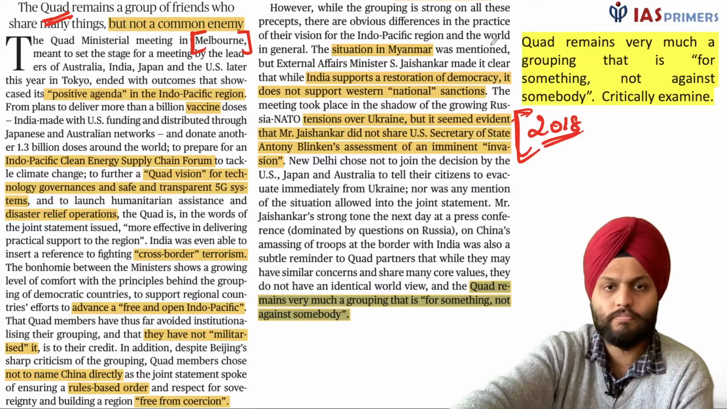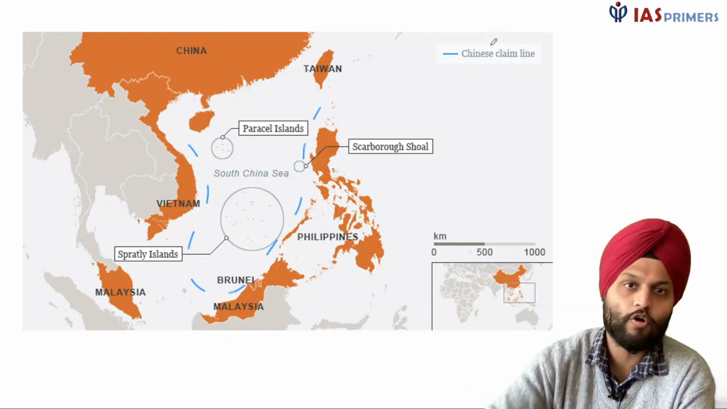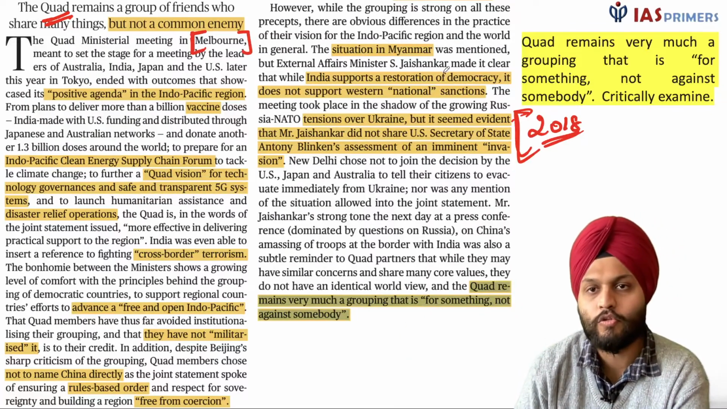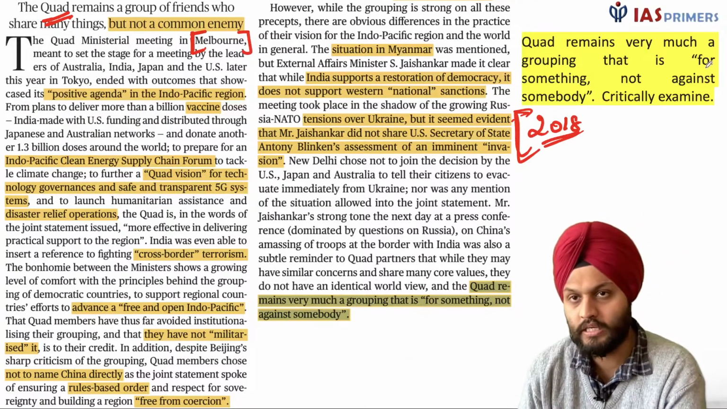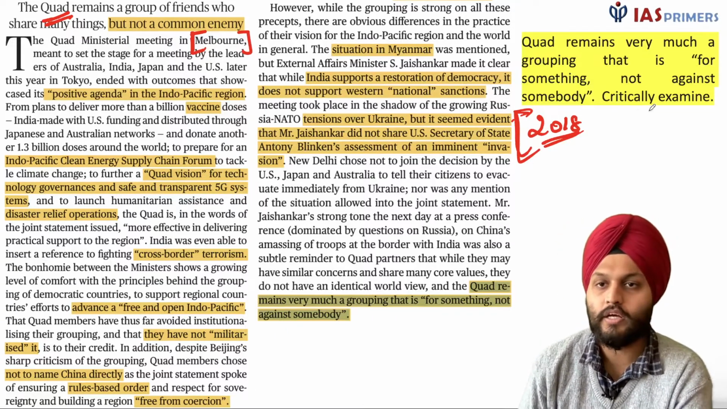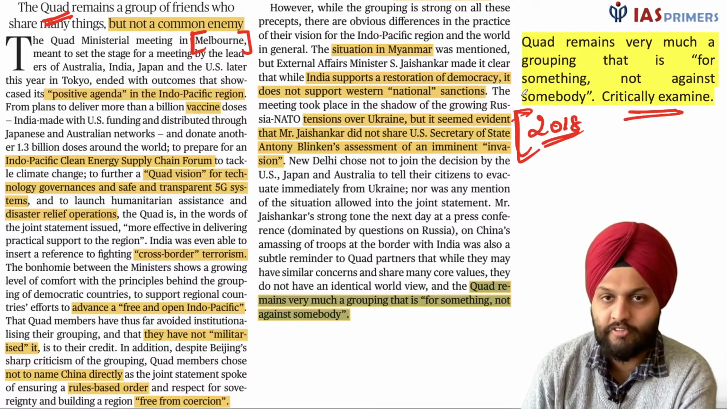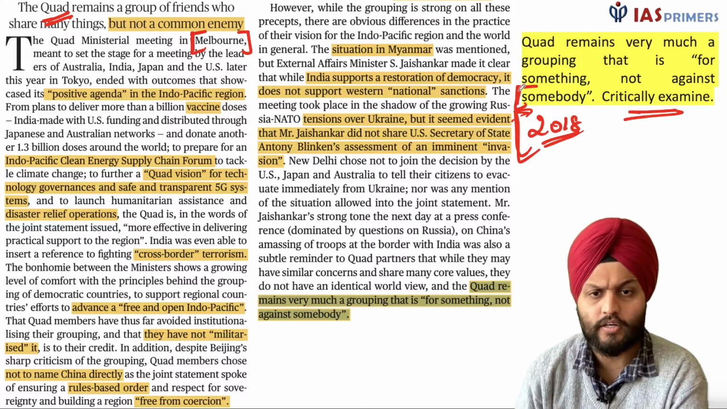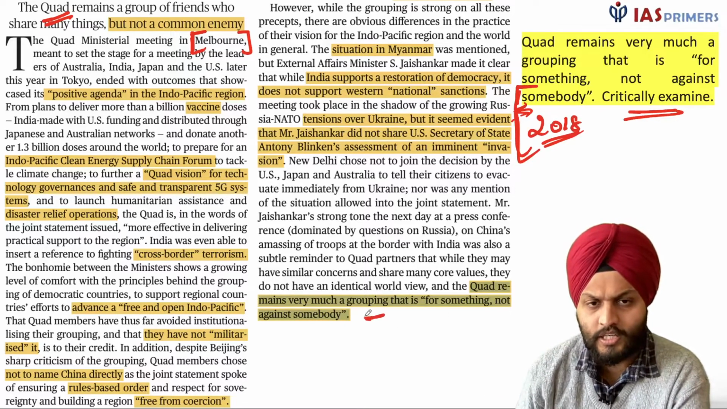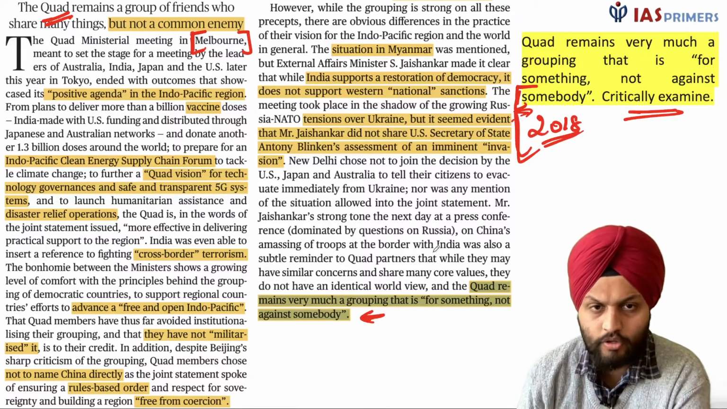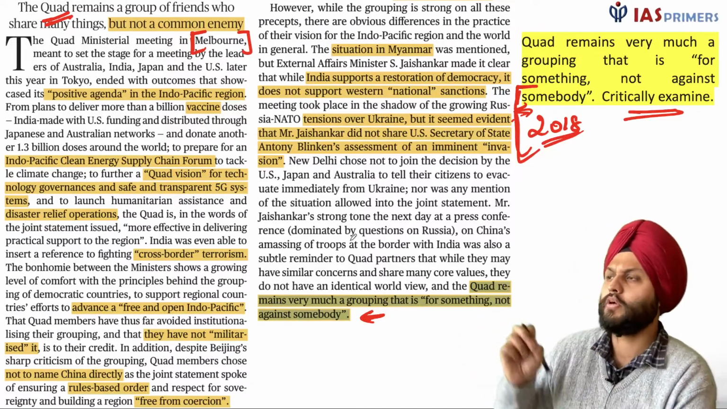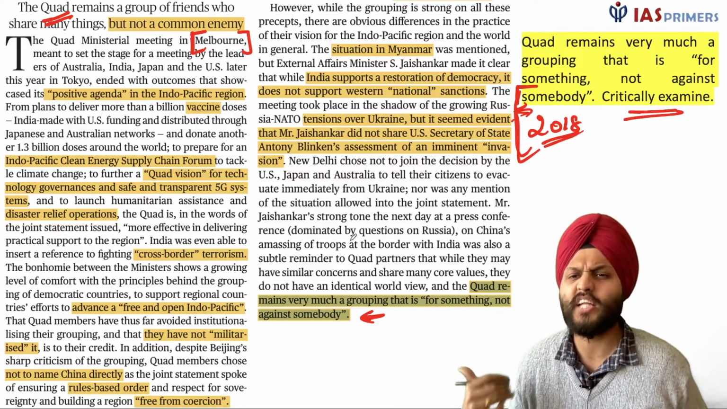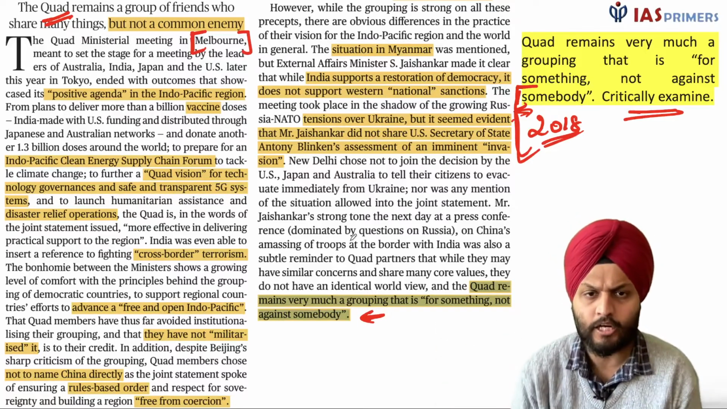So let me just give you a brief overview, and please read the question also. CORD remains very much a grouping that is for something and not against somebody. Critically examine. So when we say somebody, we are referring to China. And this is basically this statement over here, because I find sometimes contextual statements are given and then you are expected to discuss or comment, and that becomes difficult, so might as well prepare right away.